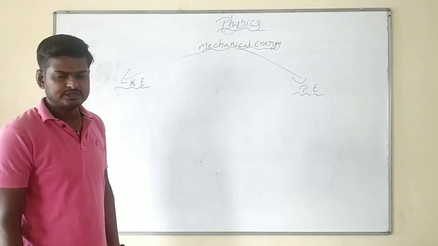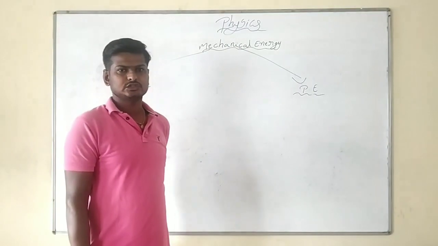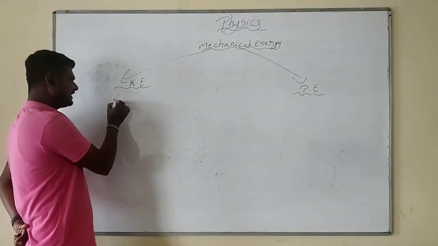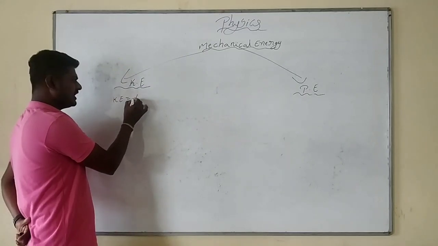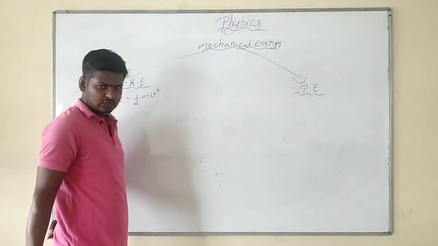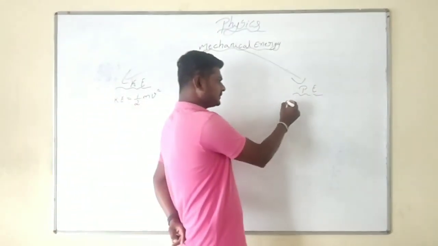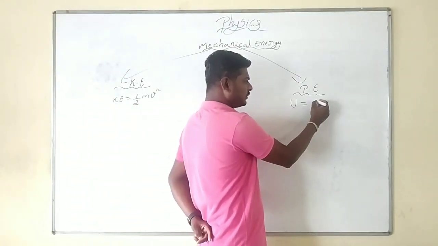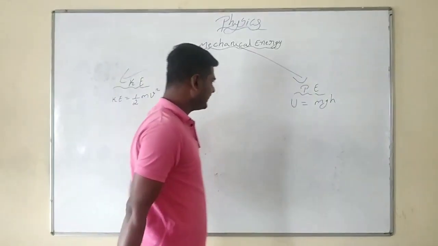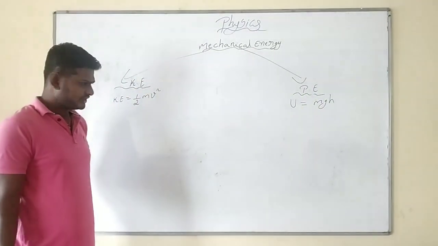The expression for kinetic energy is half m v square. The expression for potential energy, we write U, is m g h.